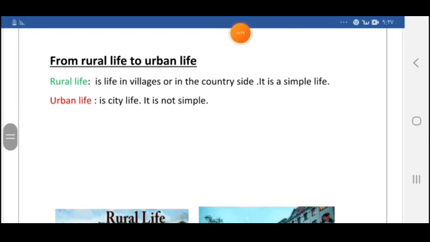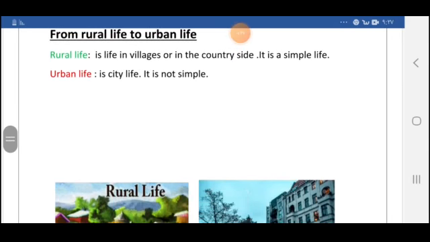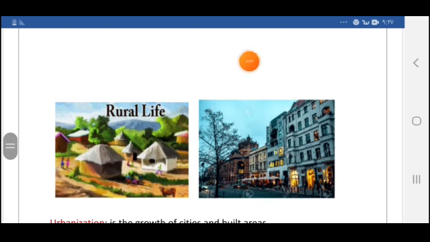It's called migration. Now today, we are going to talk about the change of the lifestyle of people from rural life to urban life. What's the meaning of rural or urban? Rural life is life in villages or in the countryside, and it is a simple life, like this picture. This is the rural life. When people live in a small village like that, a very simple life, they grow their own crops and they keep animals. So we call this type of life rural life.